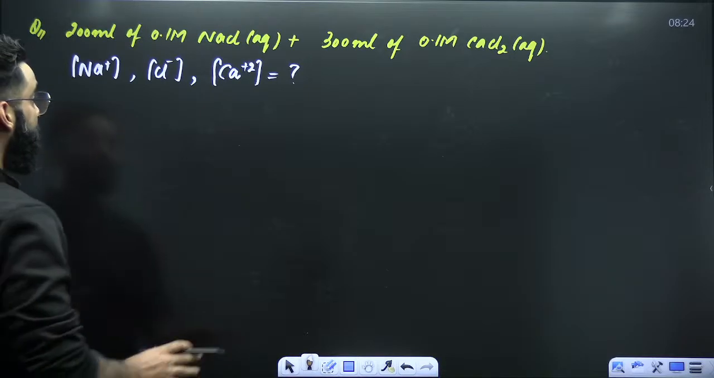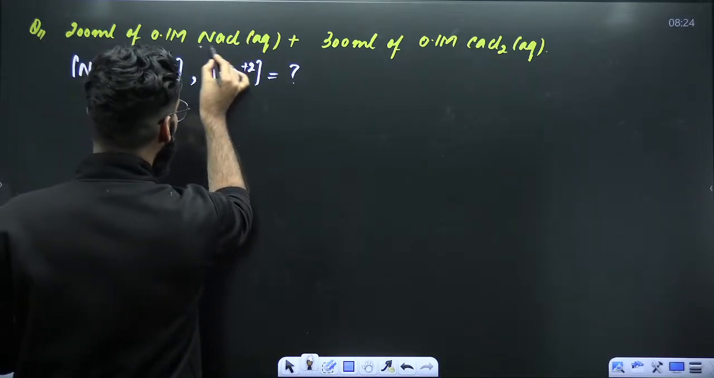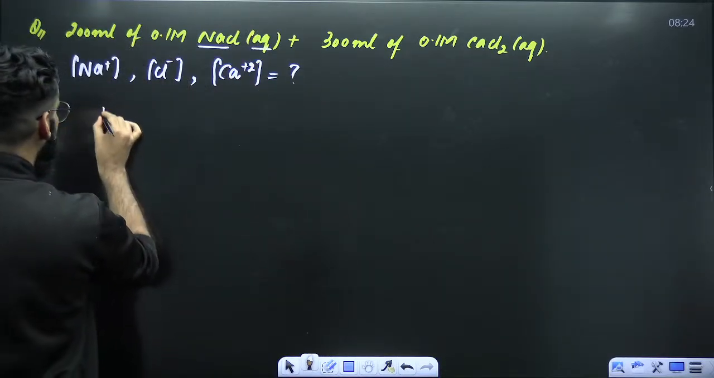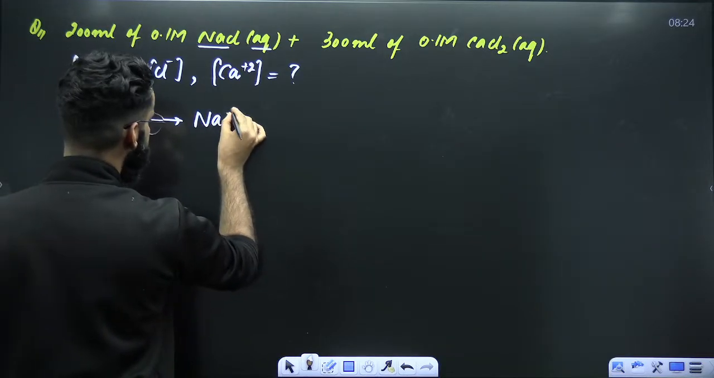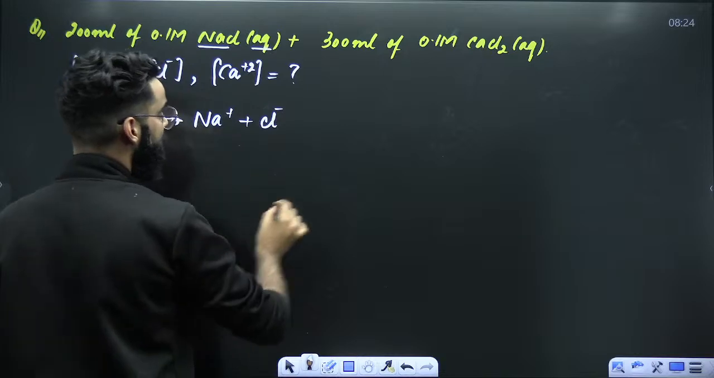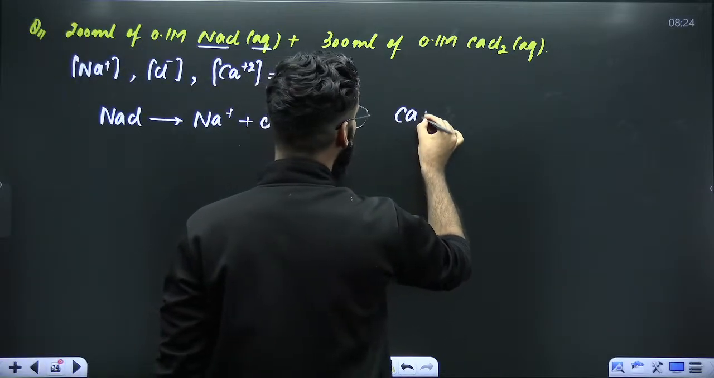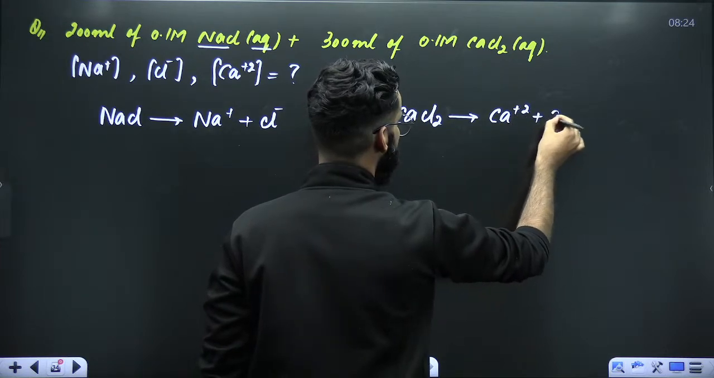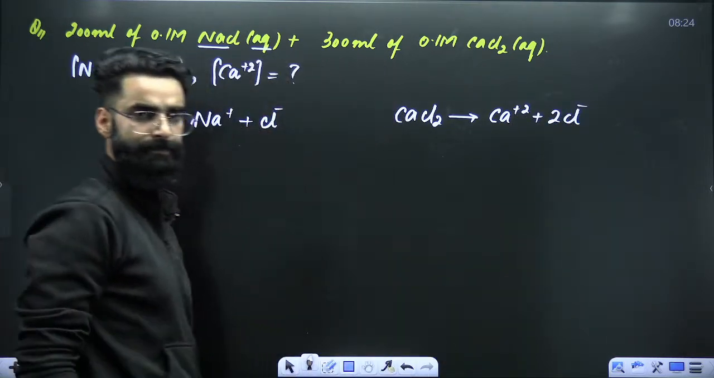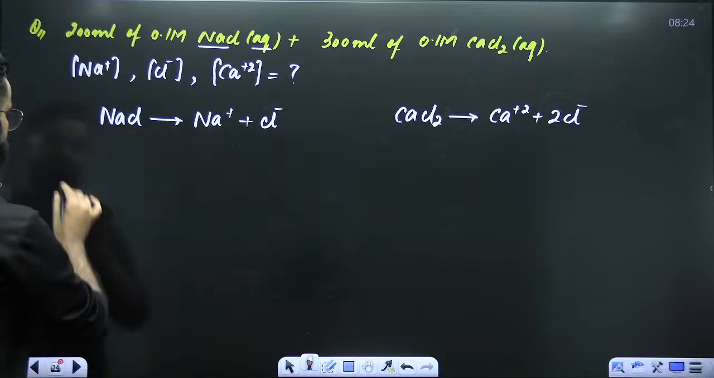Okay, have a look, people. So first of all, when NaCl goes into water, how will it undergo dissociation? NaCl in water dissociates as Na+ plus Cl-. Tell me how CaCl2 would have undergone dissociation: as Ca2+ plus 2 times Cl-, right? Perfect. Now tell me one thing.